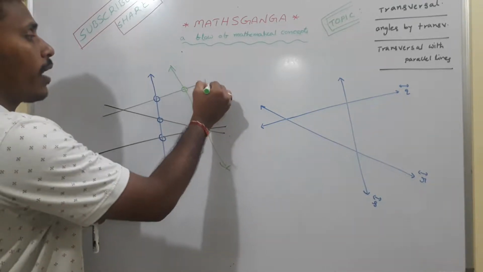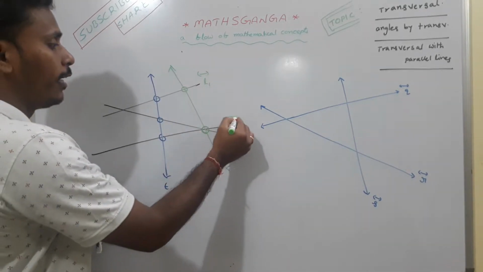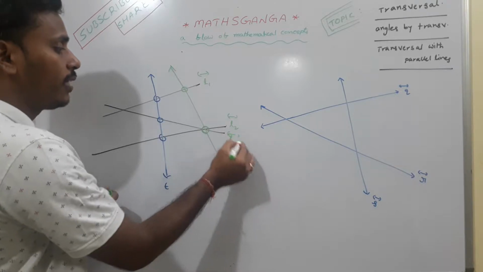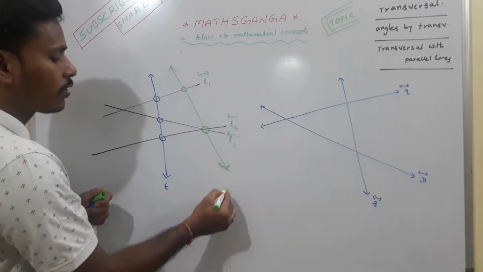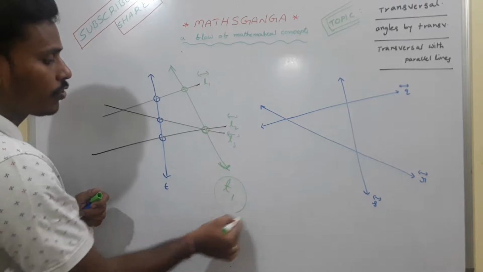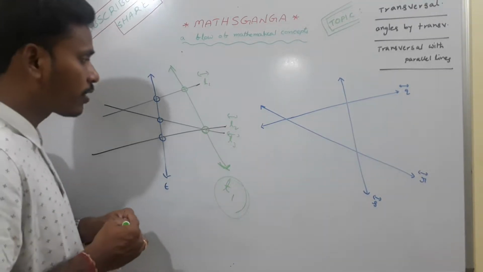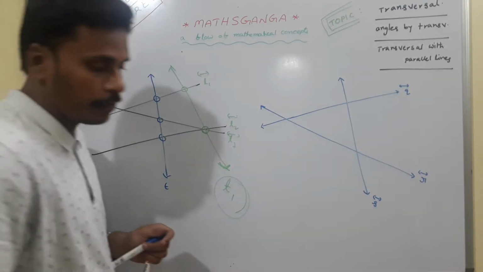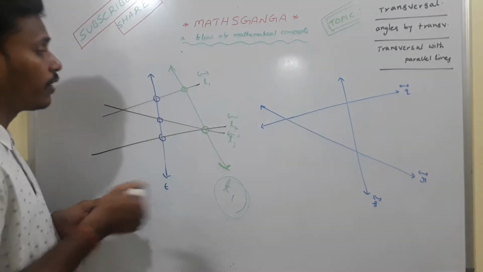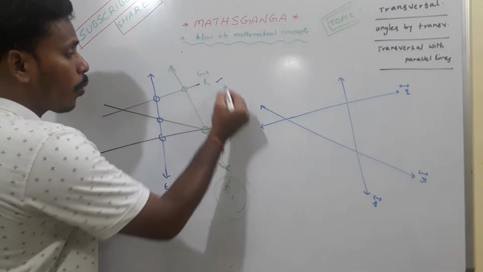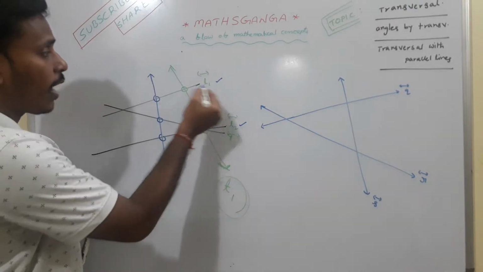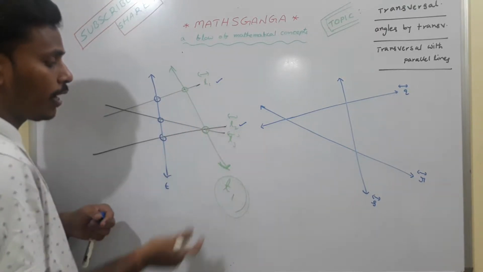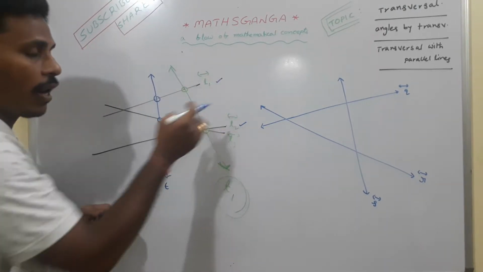Suppose you name the lines as L1, L2 and this line as L3, and this transversal is mentioned as T1. This T1 is not a transversal for L1, L2, L3. This T1 is a transversal for L1 and L2. If you take L1 and L2, this T1 is intersecting L1 at this point, L2 at this point. So we call it as transversal for L1 and L2.